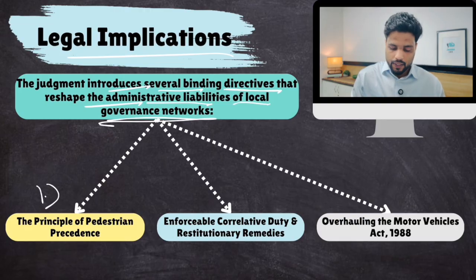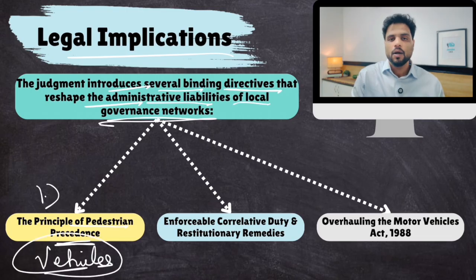Number one, the principle of pedestrian precedence. Earlier, mobility-based infrastructure was planned giving priority to motor vehicles. In that case, motor vehicles had a near monopoly when it comes to urban planning with respect to transportation. Now, pedestrians are also being given priority.